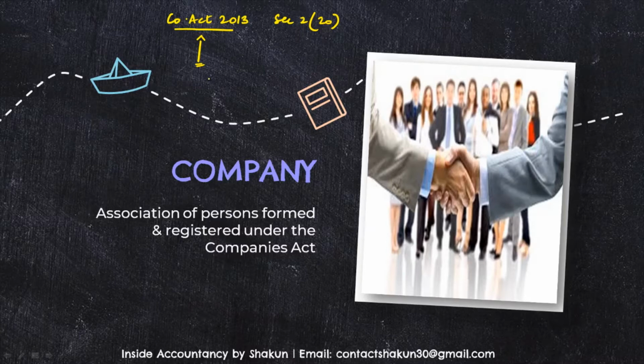But in general layman terms, we can say that a company means when few people come together, form a company and get it registered under the respective Companies Act, and it is created out of law and effected by the process of law. So a company is a legal person, although it does not have a physical existence, but it has a separate legal entity. It is an artificial person which is separate from its members. Who are the members of a company? The shareholders. A company normally has share capital which is divided into shares. We'll be talking about that later.